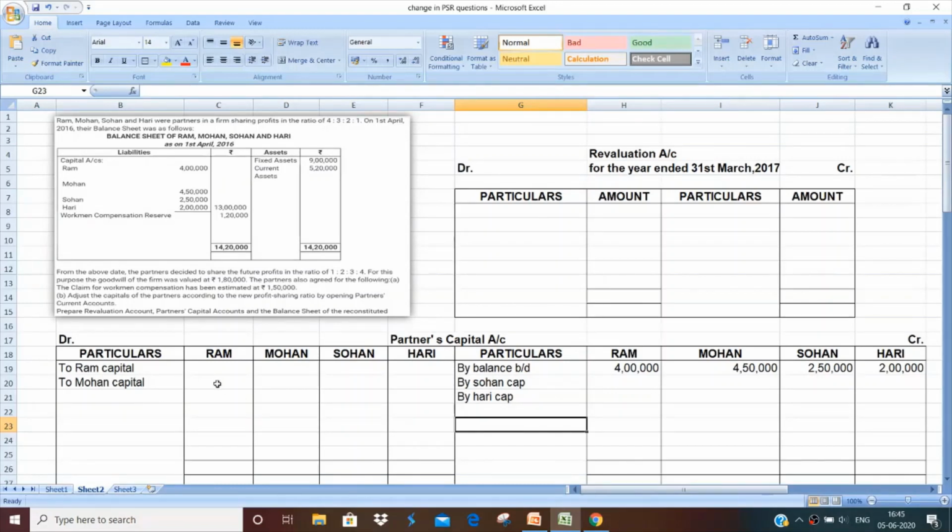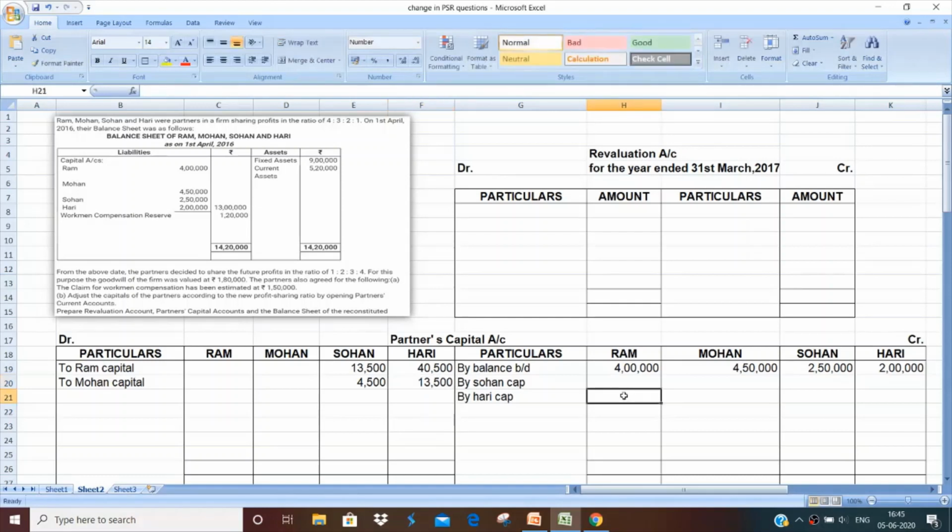I'm repeating. So Ram and Mohan have been written on the debit side. Now under the partner's capital, since Sohan had to be debited, so in the ratio of 3:1, when you divide, the amount comes to 13,500 and 40,500. In case of Mohan, again we divide in the ratio of 3:1, which amounts to 4,500 and 13,500. So basically this is 54,000 divided and this is 18,000 divided. So total, if you see, this is 18,000 and this one is 54,000.